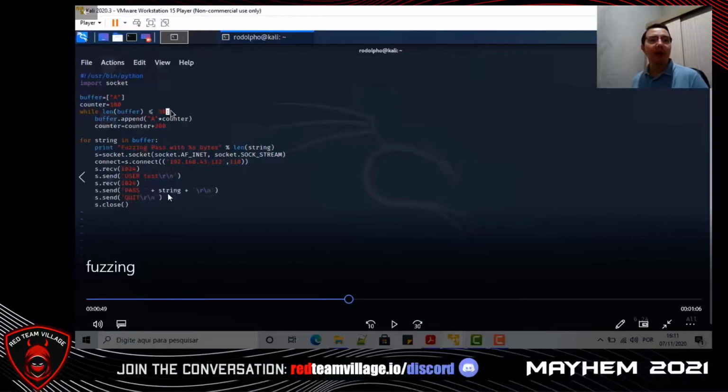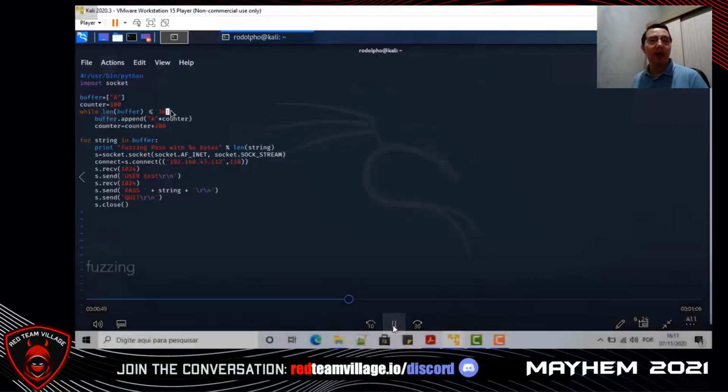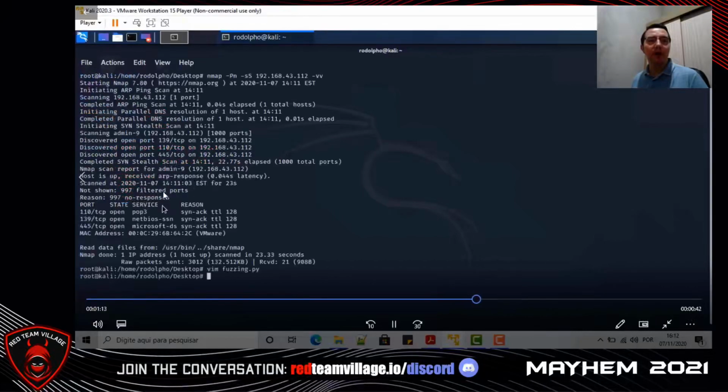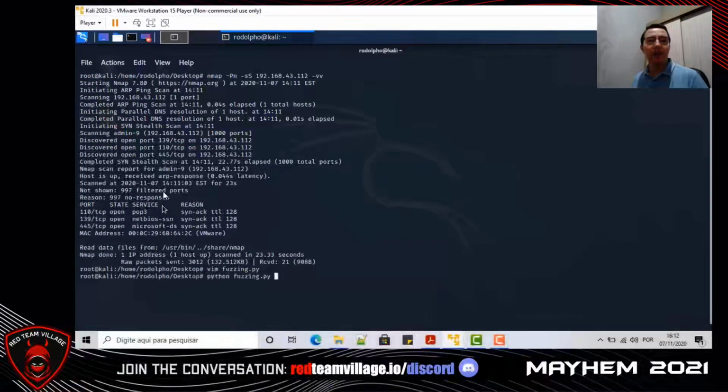So we'll send in command pass a large amount of character A, with the objective of causing a crash in protocol POP3. You send against this target IP port 110, into a command pass plus string, a large amount of character A.